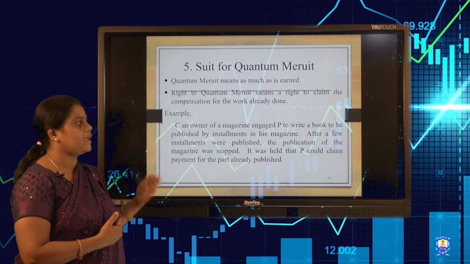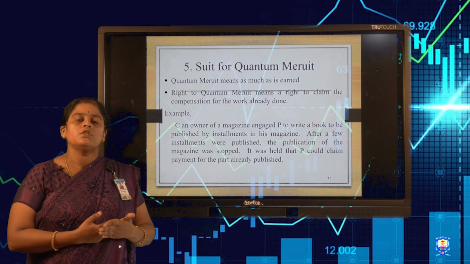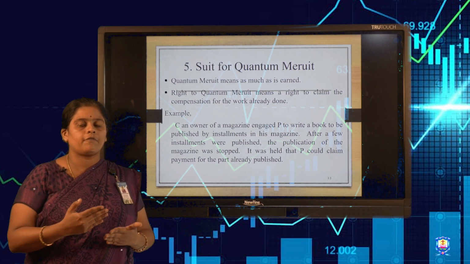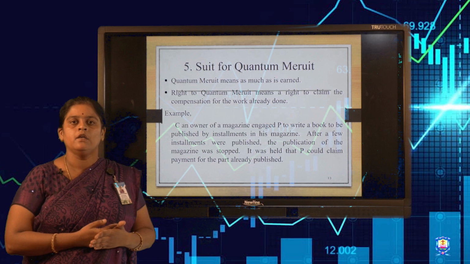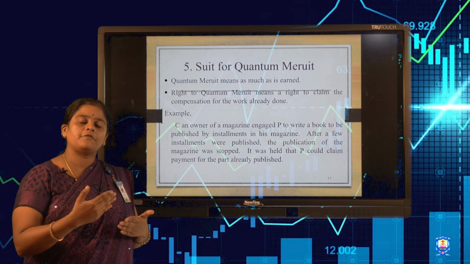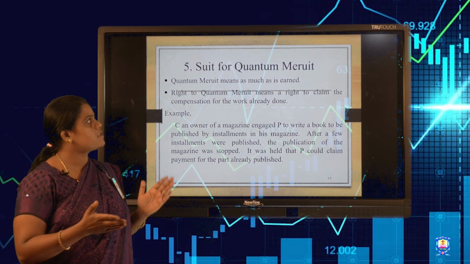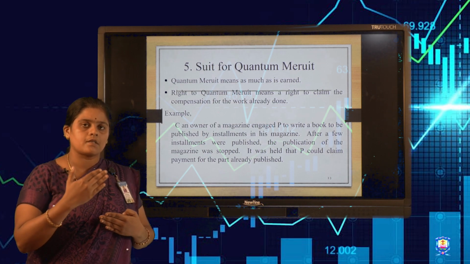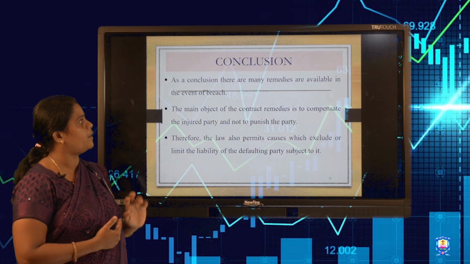For example, C is the owner of a magazine and engages P to write a book and publish it in installments. For a certain period of time it was published in installments. After that the magazine stopped publishing. So P can claim payment for the part which is already published on the contract basis. That is called suit for quantum meruit. For the earned part of the work which is completed, they can ask for compensation.